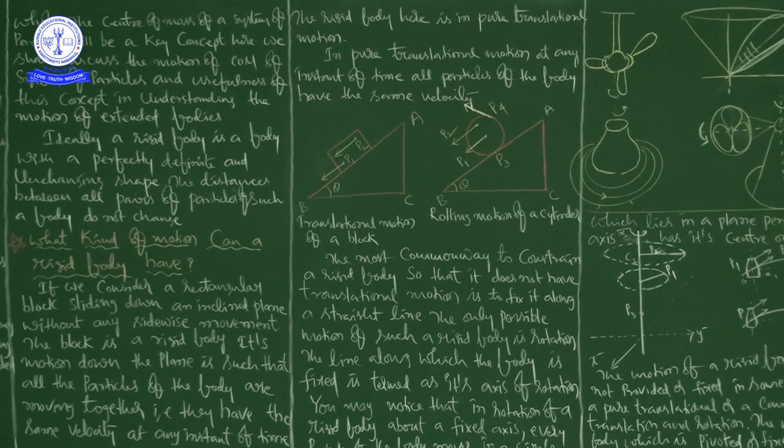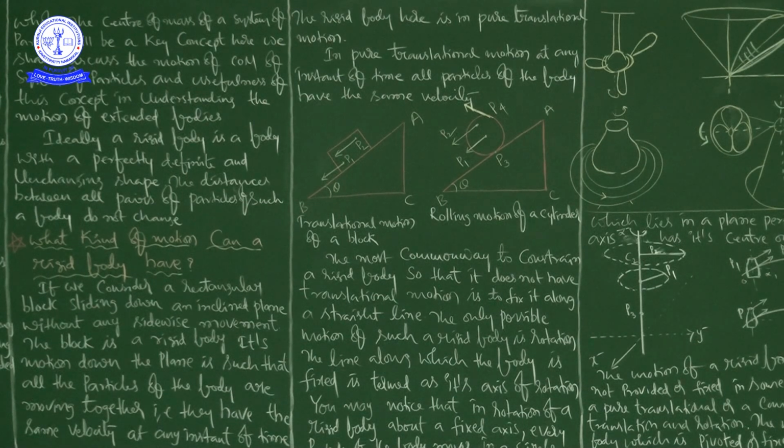Center of mass is an imaginary point where the total mass of a body is supposed to be concentrated. Next, a rigid body is a body with a perfectly definite and unchanging shape, and the distances between all pairs of particles of such a body do not change.